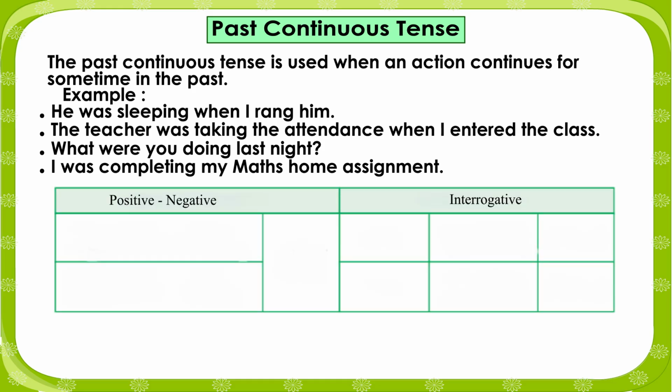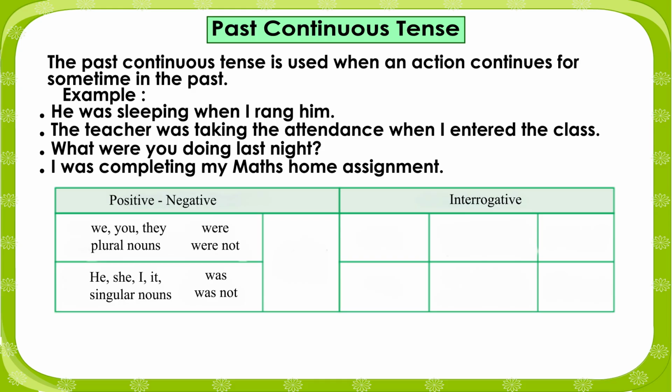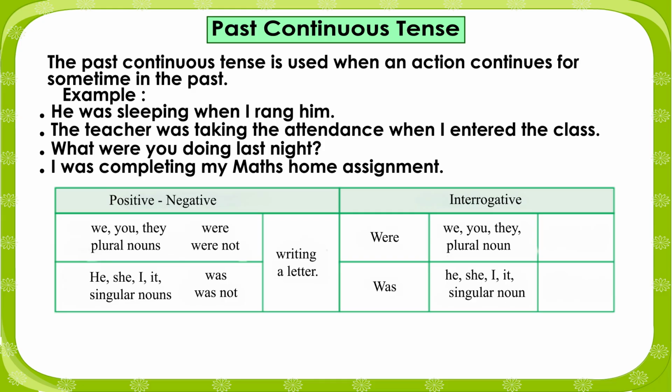Positive, negative, interrogative. We, you, they, plural nouns, were not. He, she, I, it, singular nouns, was not. Writing a letter. Were, was. We, you, they, plural noun. He, she, I, it, singular noun. Sleeping.